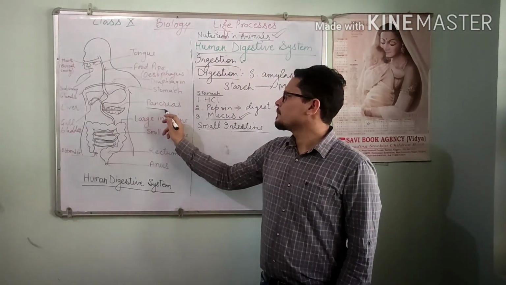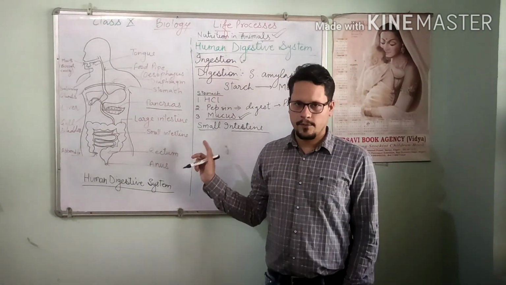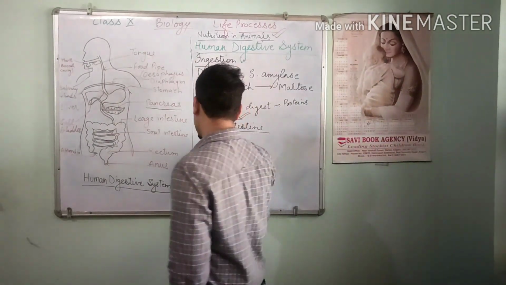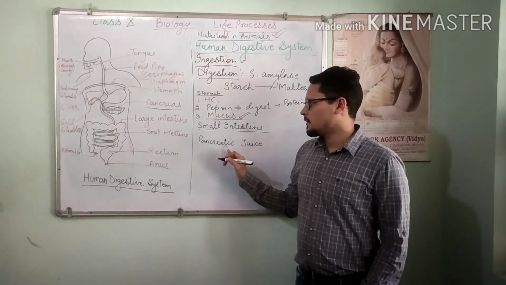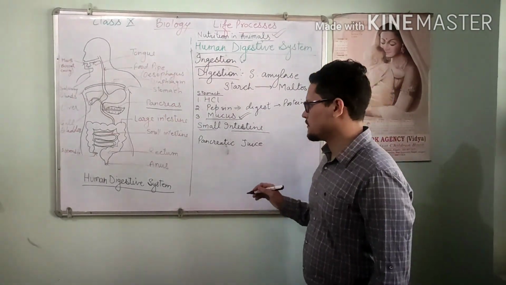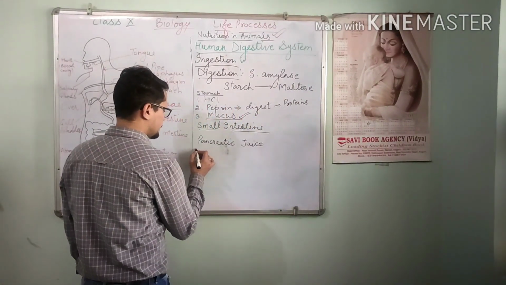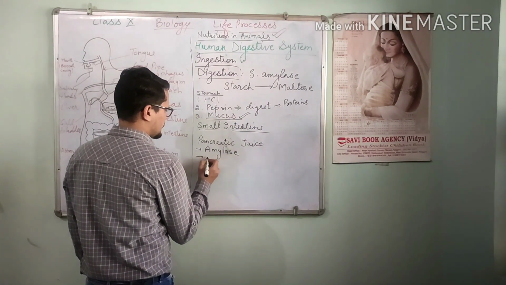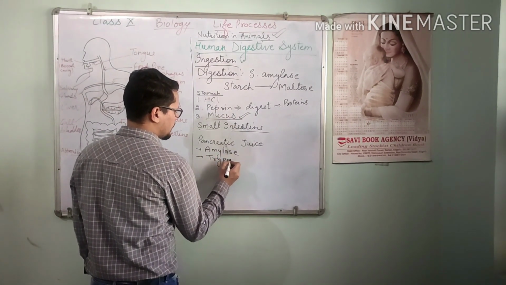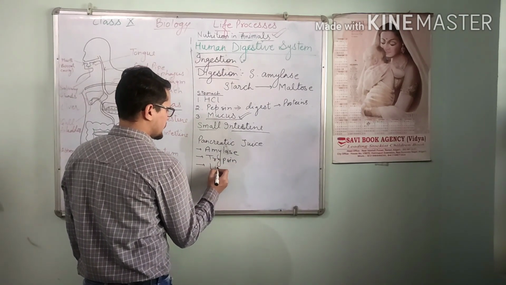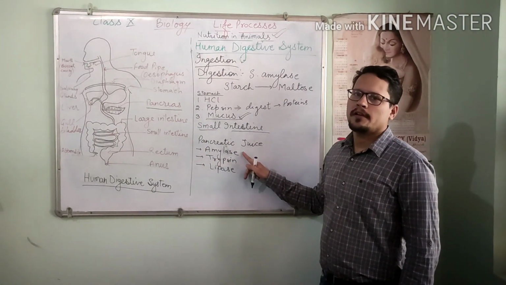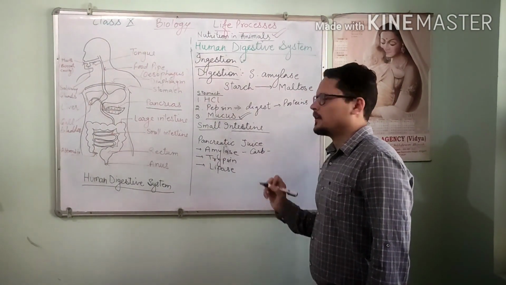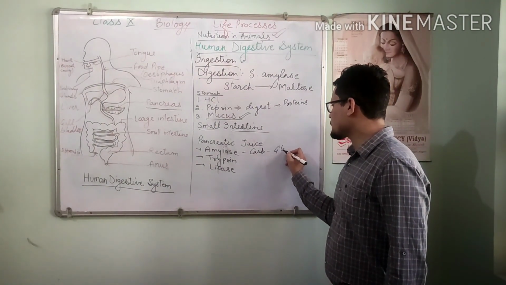The second helpful gland is the pancreas. Pancreas releases pancreatic juice and it has 3 enzymes. You have to learn their names: amylase, trypsin and lipase. Amylase helps in digestion of carbohydrate and converts it into glucose.